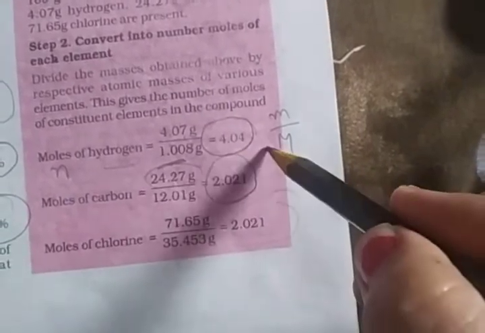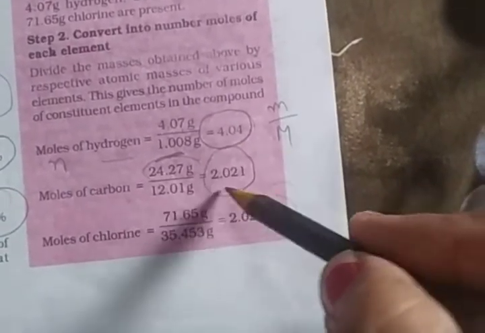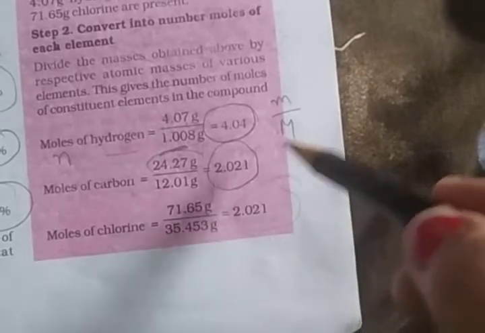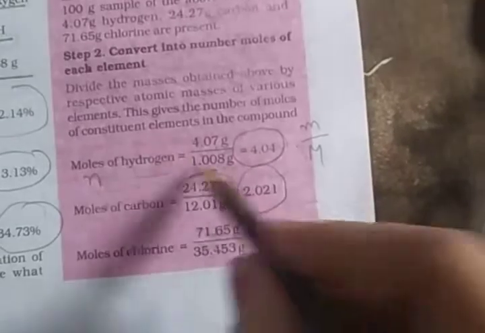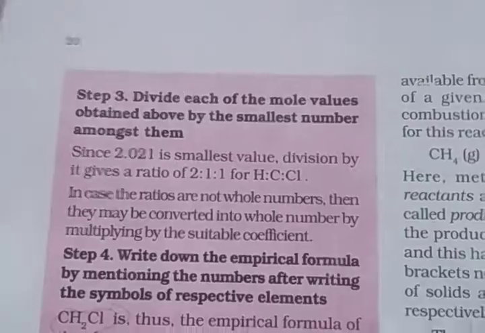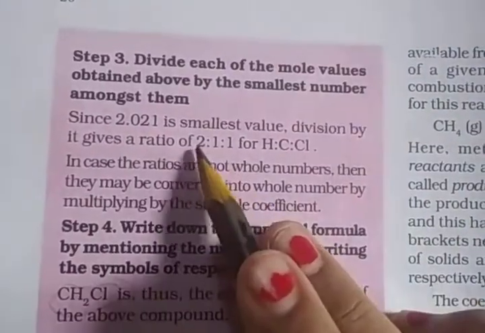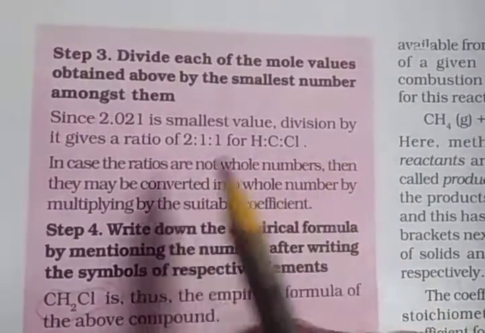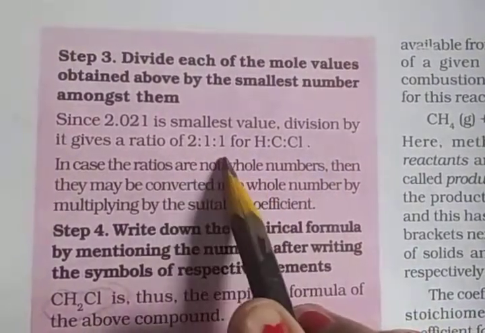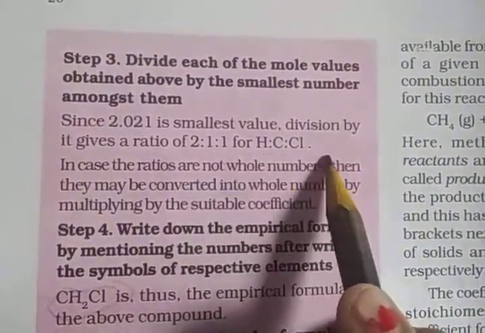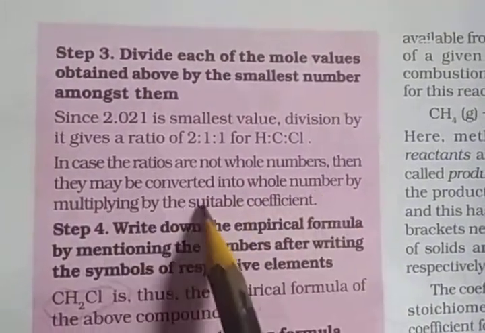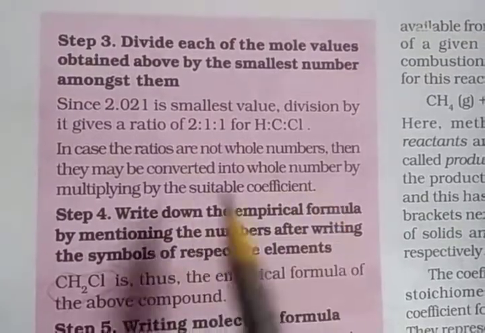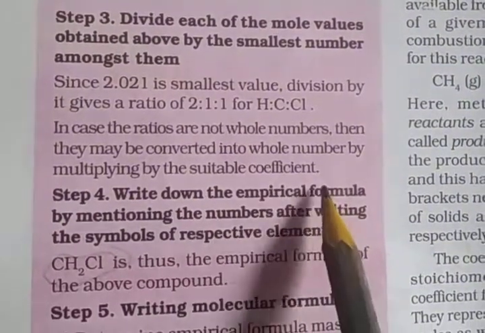So 4.04 divided by 2.021, 2.021 divided by 2.021, giving a ratio of 2:1:1 for H:C:Cl. If the ratios are not whole numbers, they may be converted into whole numbers by multiplying by a suitable coefficient.